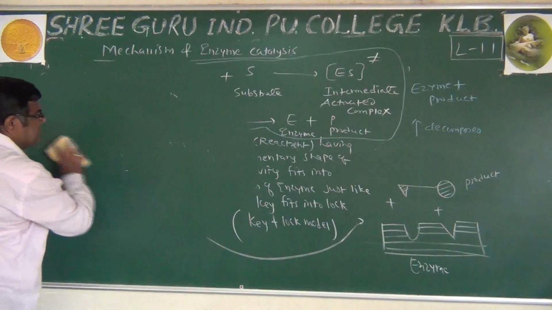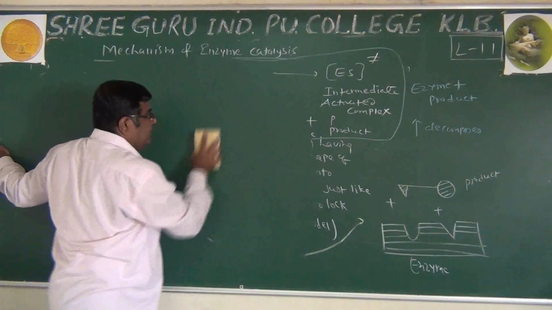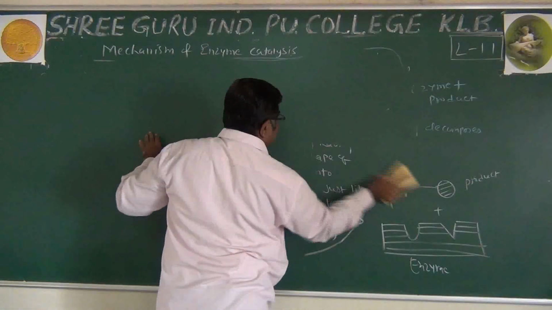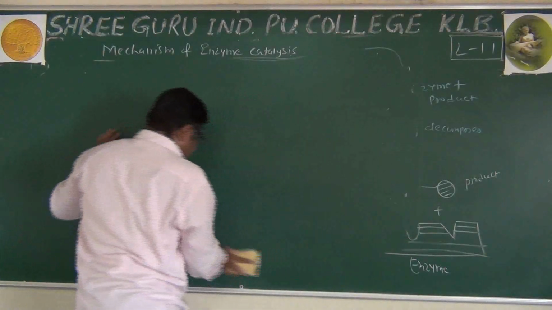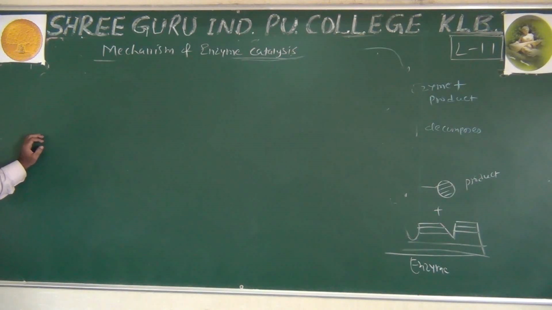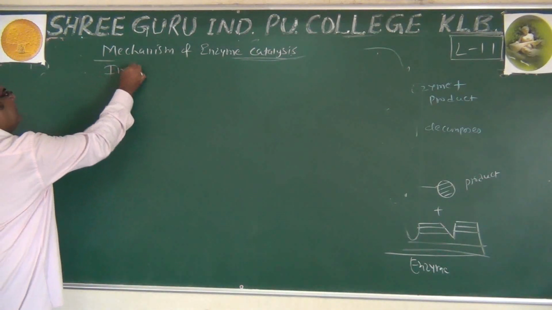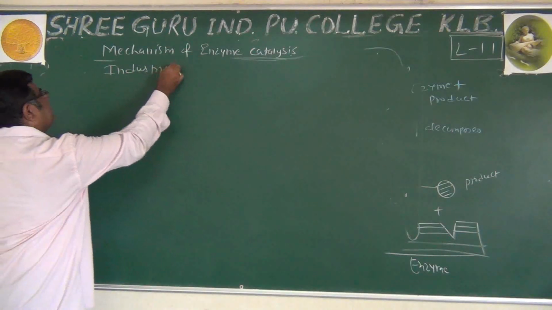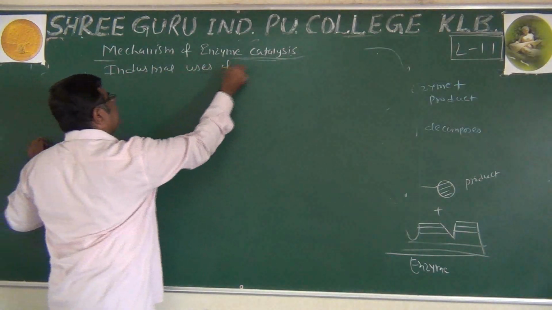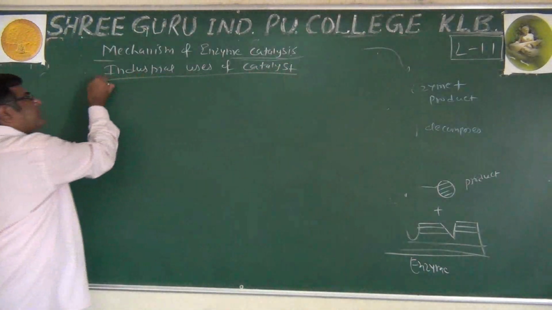Now in enzyme catalysis itself, last part is example of industrial catalyst. Again we will make one table here. In first column we will call it as process. Industrial uses of catalyst.